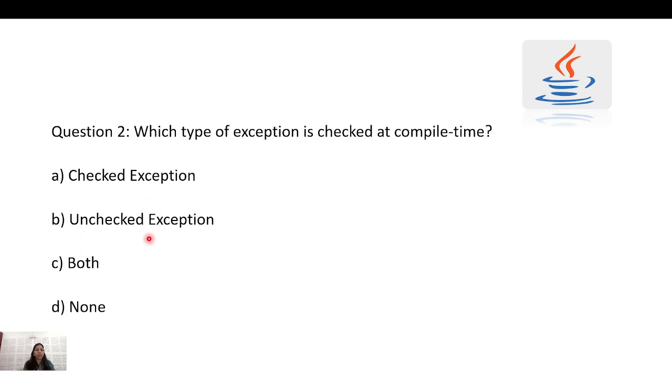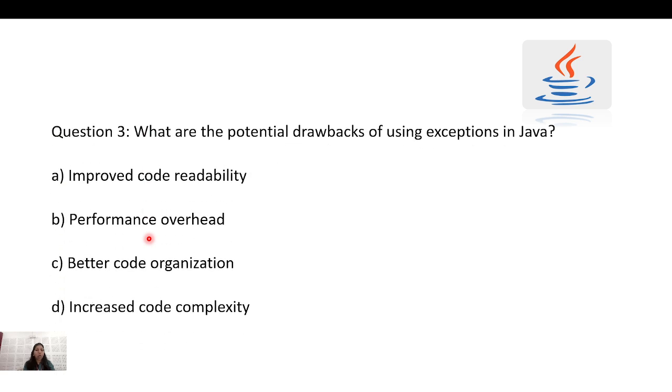The next question: which type of exception is checked at compile time? Just now we have seen the example. Which is checked at the compile time? Yes, checked exception. What are the potential drawbacks of using exceptions in Java? Improved code readability, performance overhead, better code organization, increased code complexity. What will be the correct option? Yes, performance overhead.